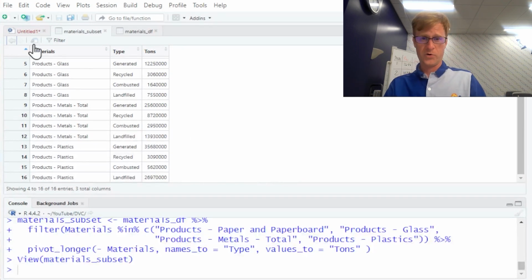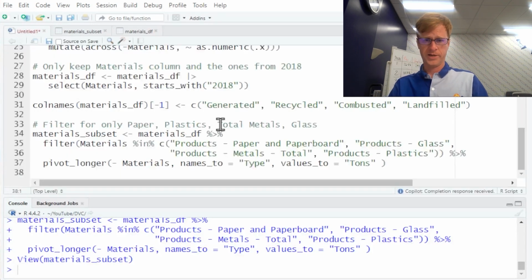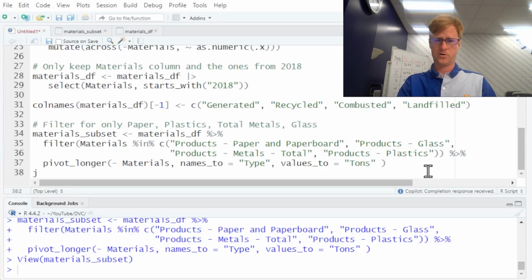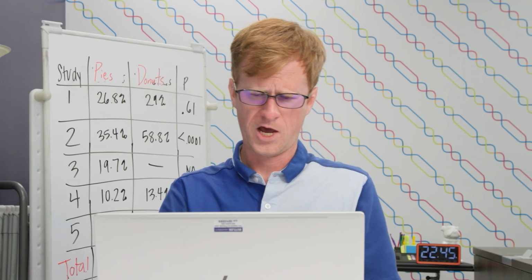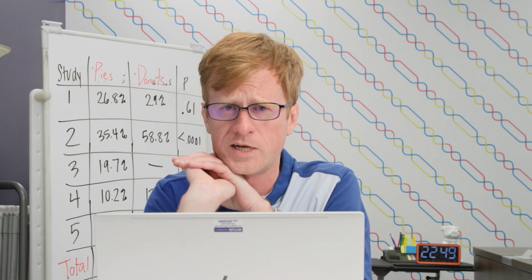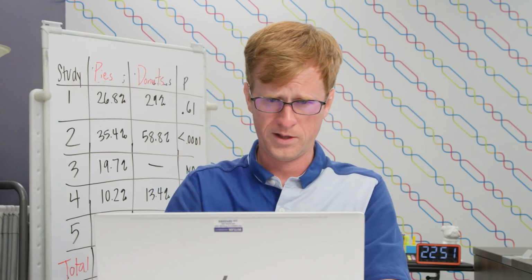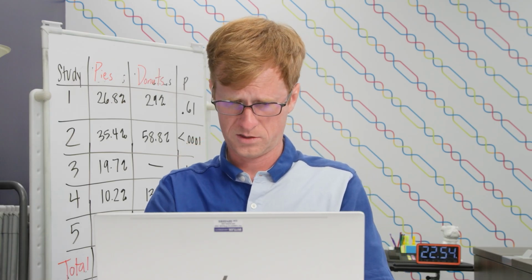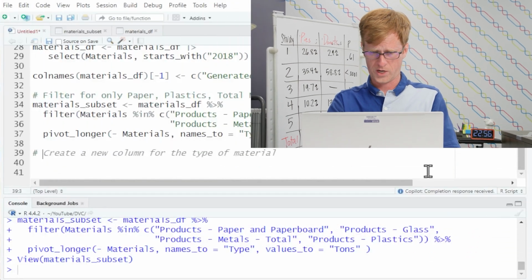So now is the moment of truth. We got what we need. Let's see if it can make a Sankey diagram for us. Okay, so it helped us a little bit. Still took us 22 minutes to get the data ready for a graph. But let's see if it can get us to that graph quick.